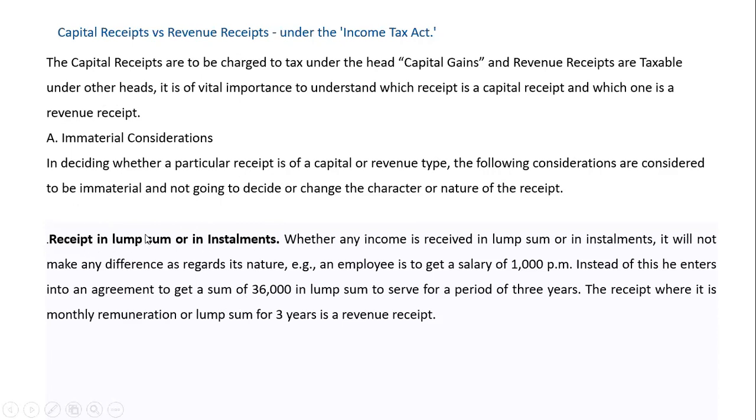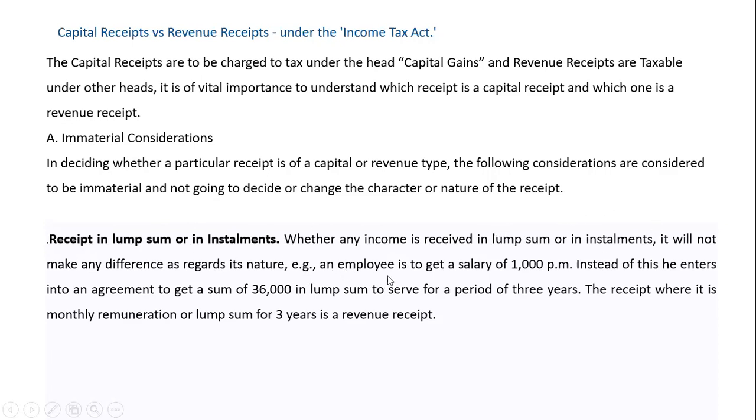Lump sum means what? At a time you are receiving, right? So receiving lump sum means you will treat it as a capital receipt, or receiving in installments is treated as revenue receipt? No. Lump sum may be a revenue receipt also, or lump sum may be a capital receipt also. Whether any income is received in lump sum or installments, it will not make any difference as regards its nature. According to the nature of the transaction, we need to find out whether it's a capital receipt or revenue receipt, but not according to whether we are receiving lump sum or in installments.